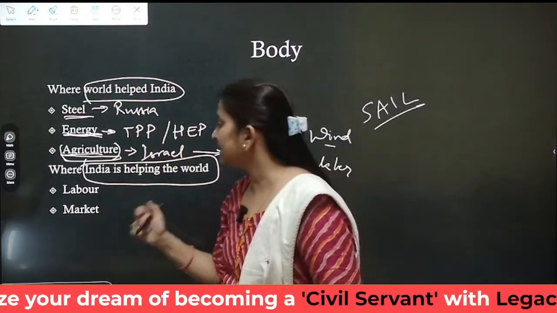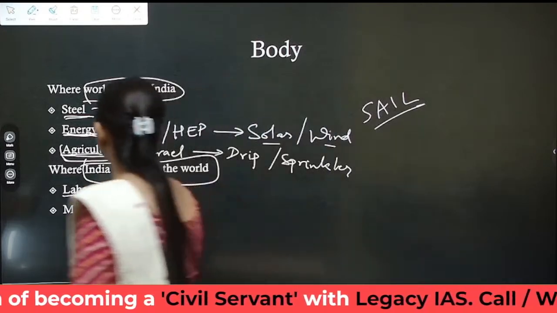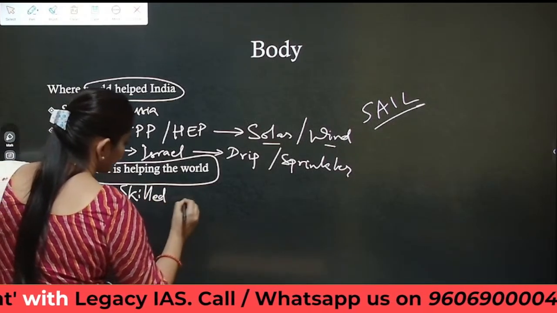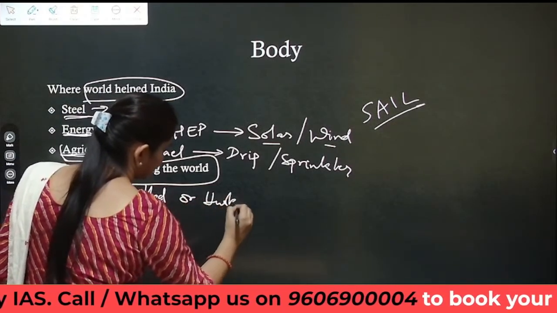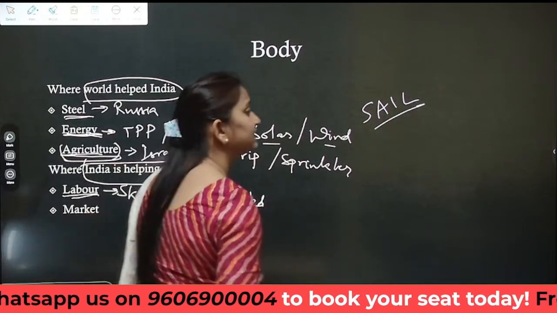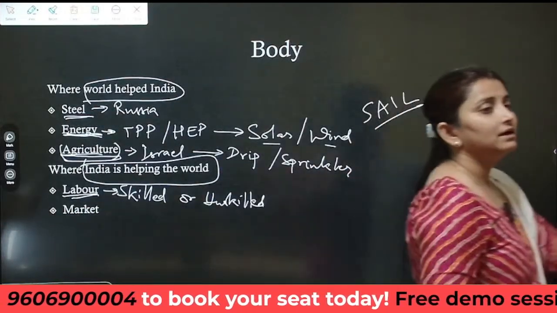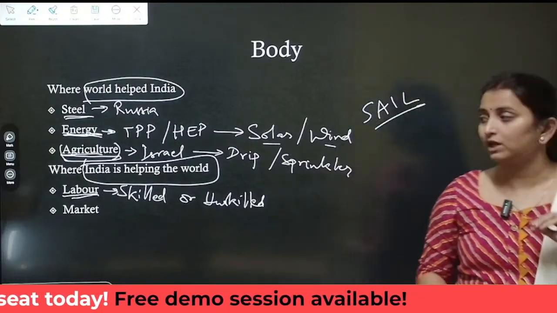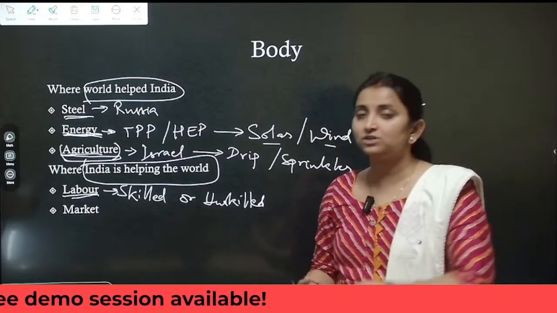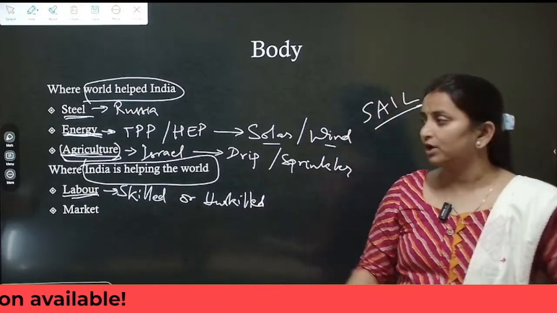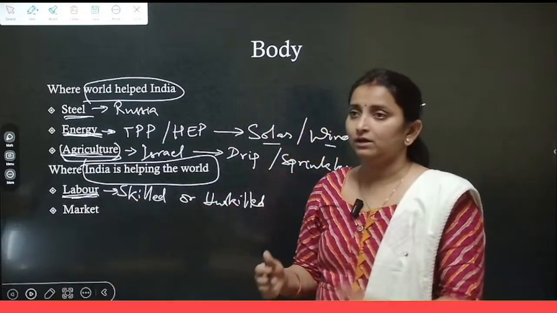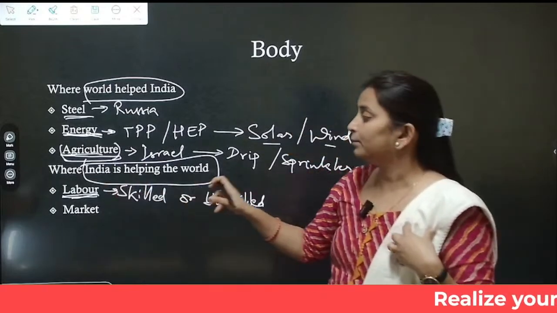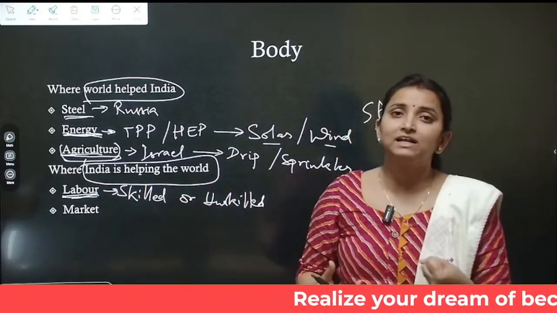Now this is where India is helping the world in terms of providing labor, skilled as well as unskilled. So we have signed several agreements in giving employment opportunity to Indians living abroad, or allowing Indians to go and work abroad or go and study abroad. So there is easy transfer of labor from India to the outside world. In those terms, India has helped by providing resource, efficiently utilizing the resource.